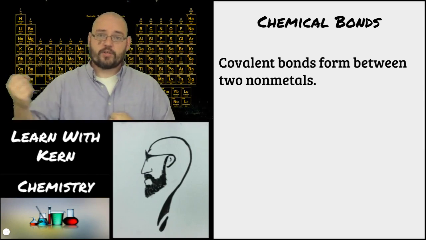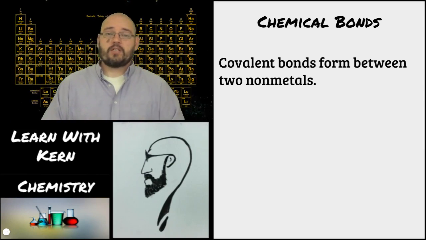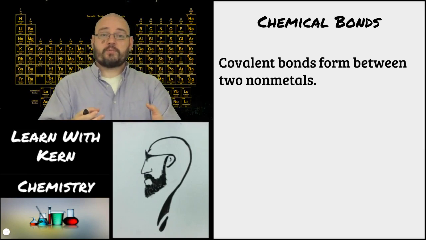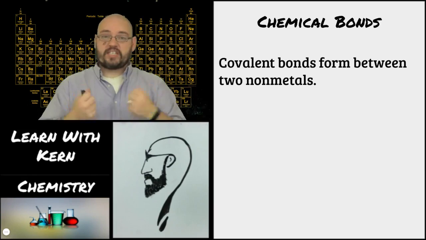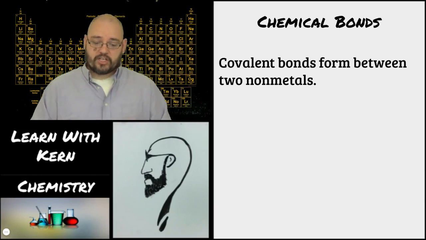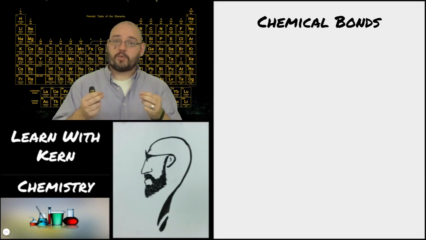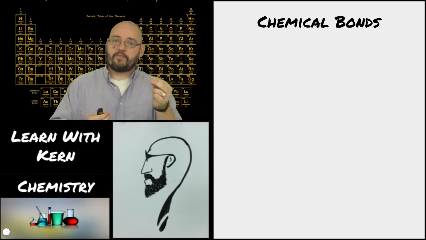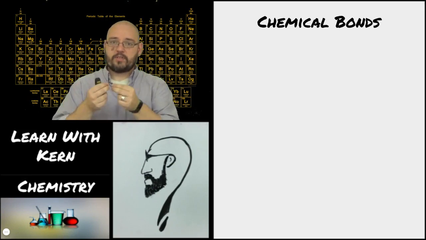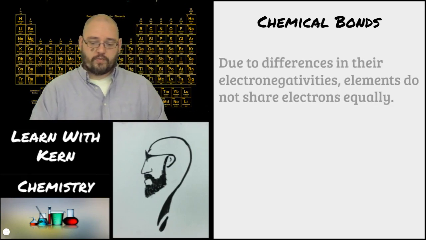They don't want to give up their electrons at all, but they do want to be stable. So instead of giving up their electrons to become stable and just taking electrons to become stable, when they work together and they share those electrons, it always happens between two non-metals like phosphorus and sulfur. Two non-metals will bond together in a covalent bond.